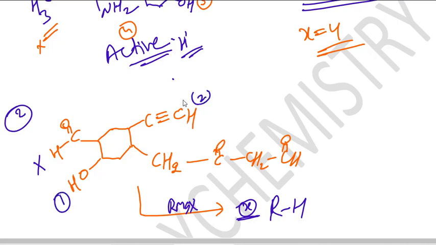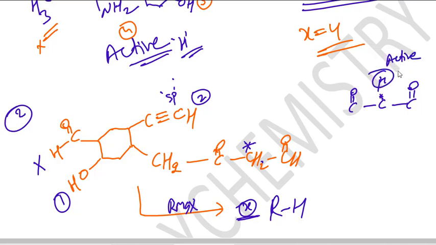This is also an active hydrogen, because it is an sp hybridized carbon, a more electronegative atom. And here this hydrogen is also active. Whenever C double bond O is there on two sides, the middle carbon is more electron deficient, so the hydrogen attached to this carbon is also known as active hydrogen.